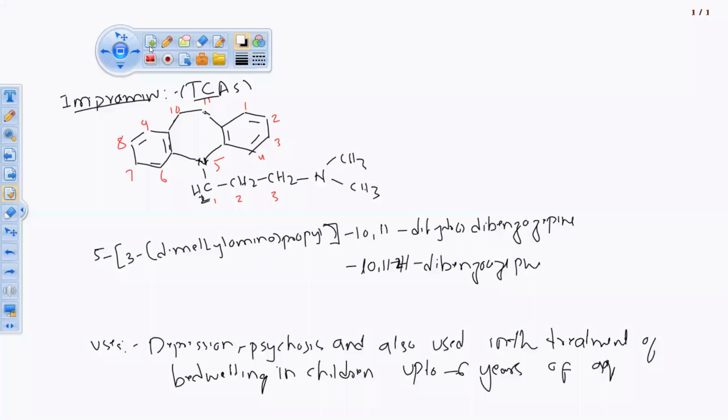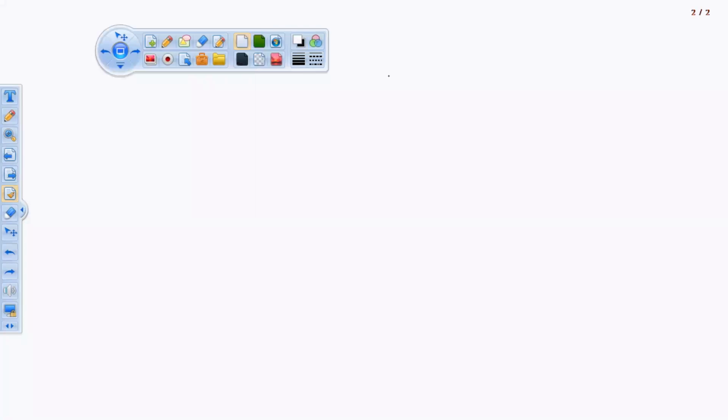Now we'll see how this drug will get synthesized, because this one is a star mark drug in your syllabus. So synthesis, we'll see how it will get synthesized. You know we are having 1 7-membered ring, and we are having 2 benzene ring and 1 substituent cyclic alkyl, 3 carbon atom, 1 nitrogen atom and 3 methyl groups are there. Accordingly we have to select the starting material. So here the structure, what is it, we know. Synthesis of imipramine.